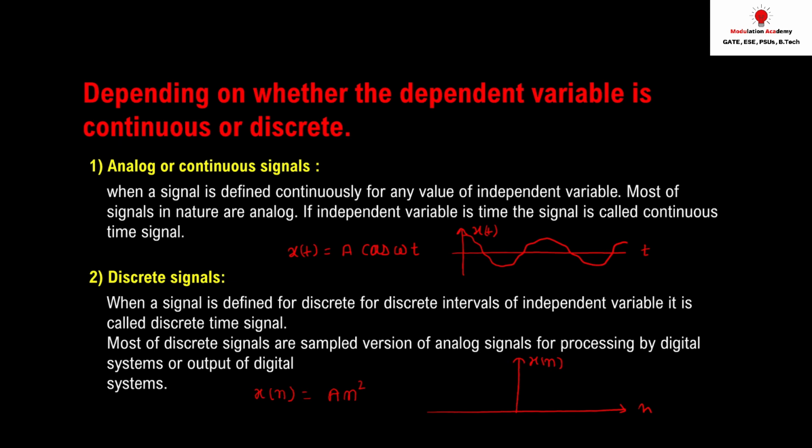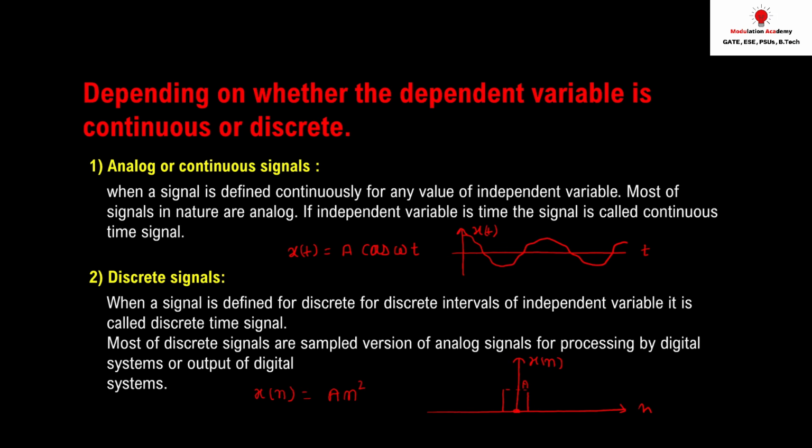If I put n equal to 0, I get amplitude equal to 0. If n is equal to plus 1 or minus 1, I get a.